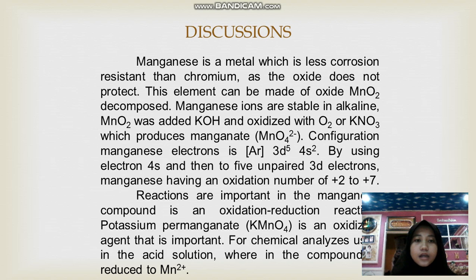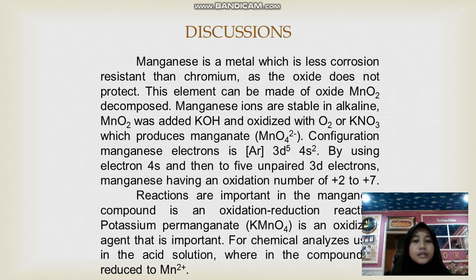Manganese oxide was added to potassium hydroxide and oxidized with oxygen, which produces manganate. Electron configuration of manganese: valence electrons 4s2 and 3d5. Manganese has oxidation numbers of plus 2 to plus 7.